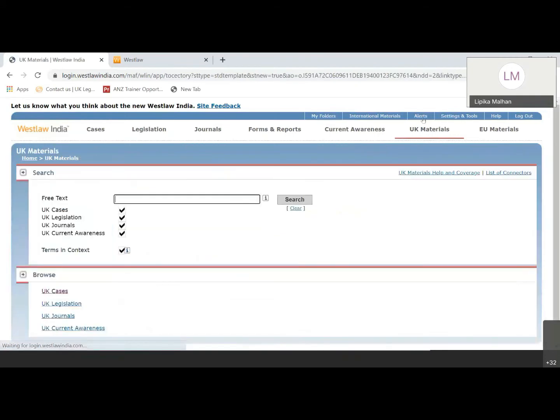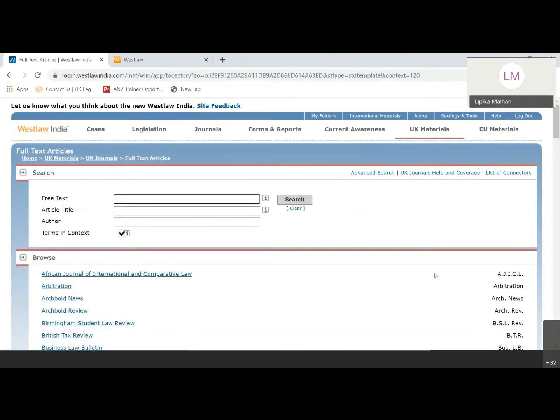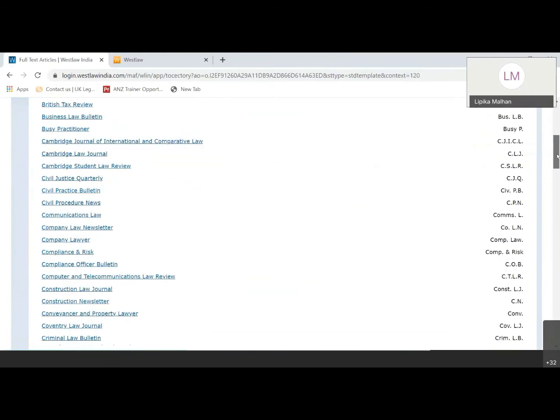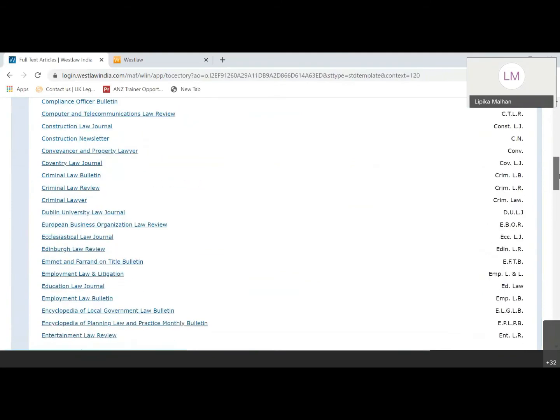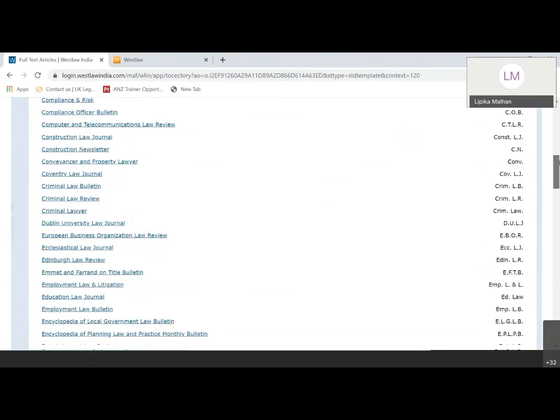The third part in UK would be UK journals. So these are all journals which are listed here. There is a search bar here and a browse section at the bottom. If you need to see what journals cover the full text articles, just click here. So these are all UK journals which are available. So it has British Tax Review, Cambridge Law Journal, which are renowned UK journals which are covered in Westlaw. This is the complete list of UK journals which are here.